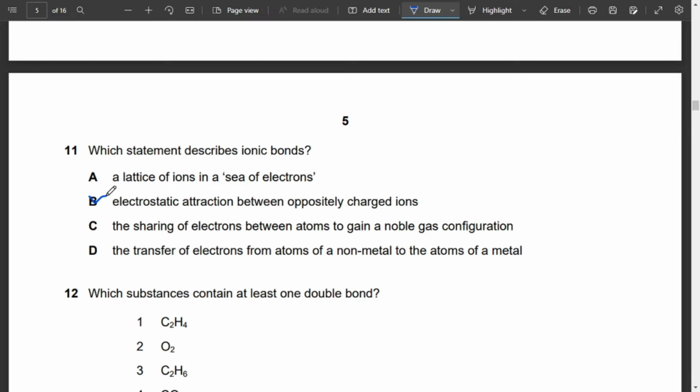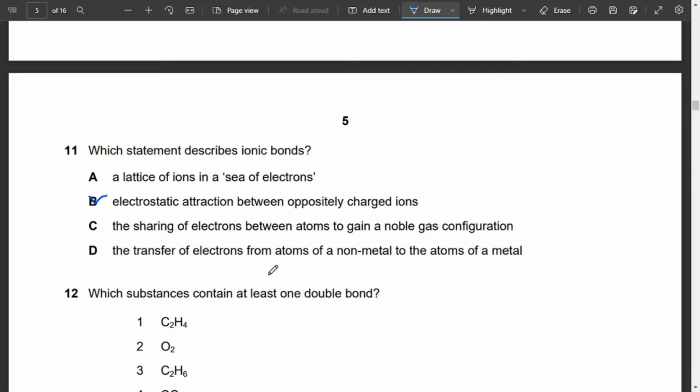Option C says, sharing of electrons between the atoms to gain a noble gas configuration. No, it's not sharing of electrons, that's a covalent bond. And transfer of electrons from atoms of a non-metal to the atoms of a metal. Well, no, it's not true. Of course there's a transfer of electrons, but it's not from non-metal to metal. It's the metal that loses electrons and the non-metal that gains electrons. So this is wrong.